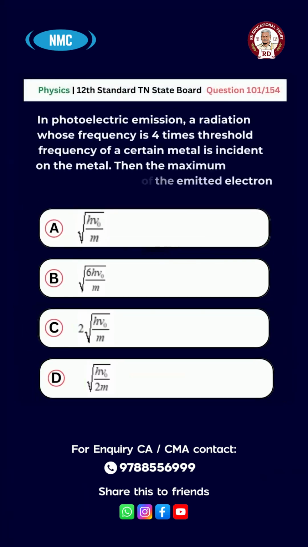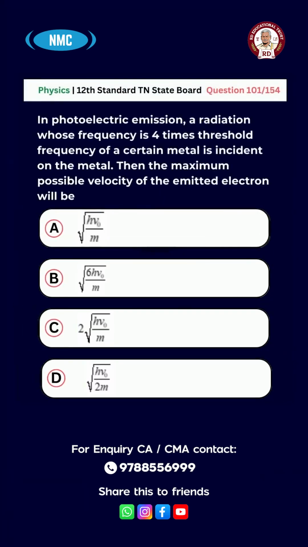Question number 101. In photoelectric emission, radiation whose frequency is 4 times the threshold frequency of a certain metal is incident on the metal. Then the maximum possible velocity of the emitted electron will be option A, √(hν0/m), B, √(6hν0/m), C, 2√(hν0/m), D, √(hν0/2m). The right answer is option B, √(6hν0/m).